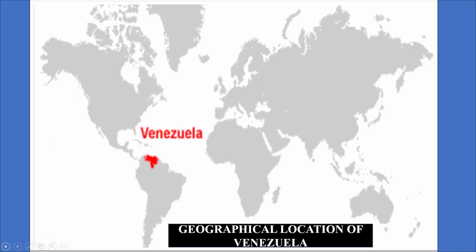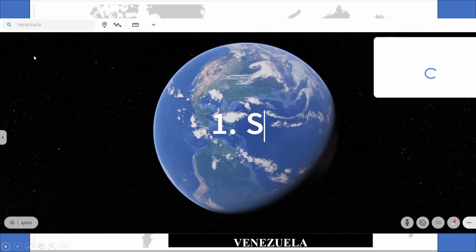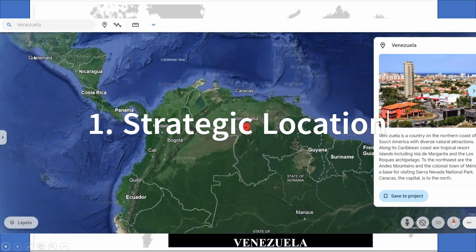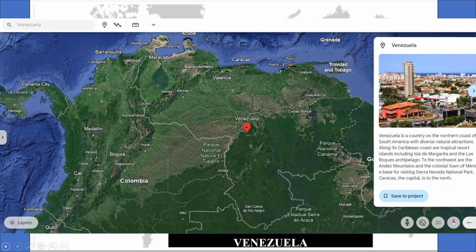The country is facing a severe economic crisis, with hyperinflation, food shortages, and a massive migration crisis, which make it one of the poorest countries in the world. Geopolitical importance of Venezuela. Venezuela holds significant geopolitical importance due to its 1. Strategic location, bordering the Caribbean and South America with coastlines on the Atlantic and Pacific Oceans.